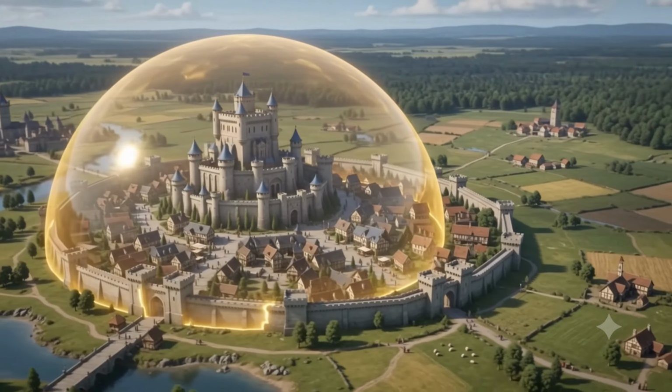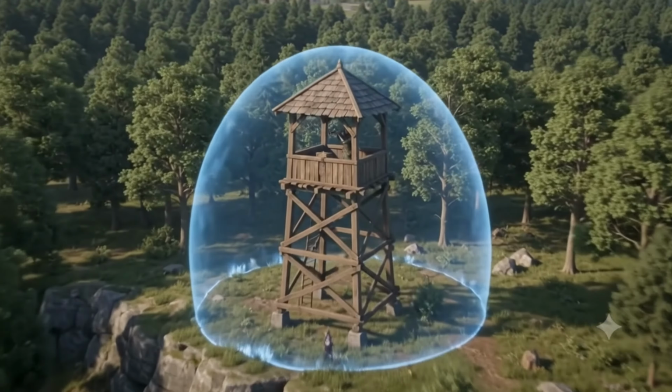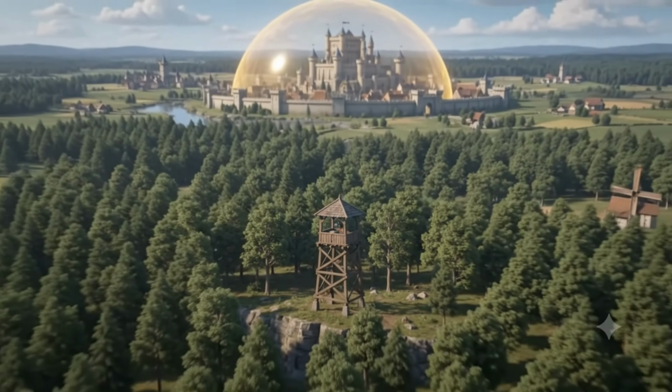Every command has a boundary. Global variables are the central bank. Local variables are hidden caches inside a specific outpost. What happens in the outpost stays in the outpost.